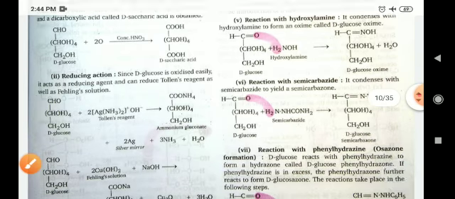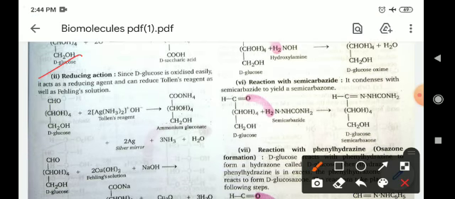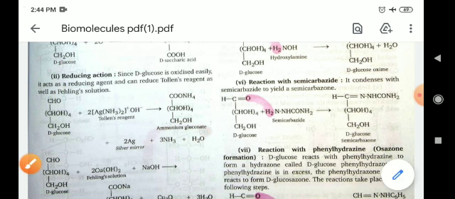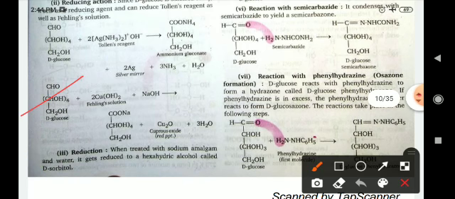Okay, reducing character. As we know, an aldehyde always reduces Tollens' reagent. In glucose there is an aldehydic group present, so when glucose reacts with Tollens' reagent, it forms ammonium gluconate and silver, meaning it reduces Tollens' reagent. Okay, and glucose also reduces Fehling's solution and gives a cuprous oxide red precipitate.